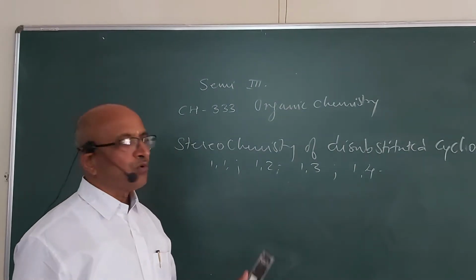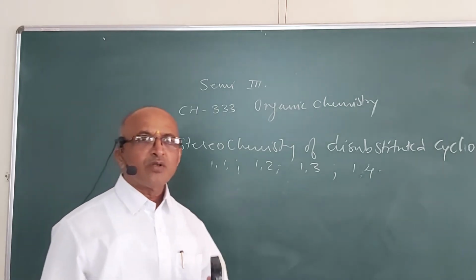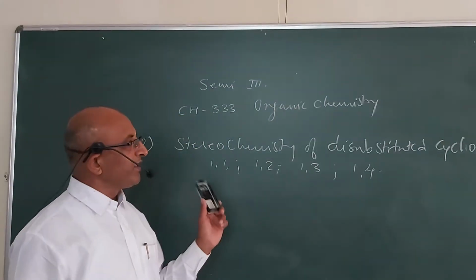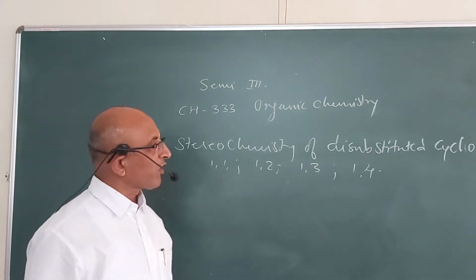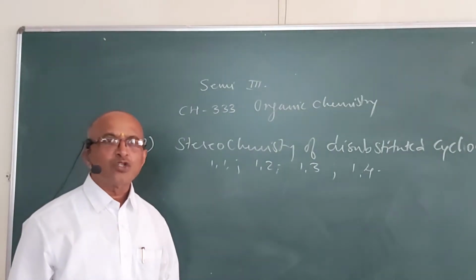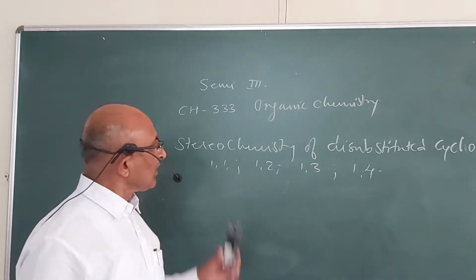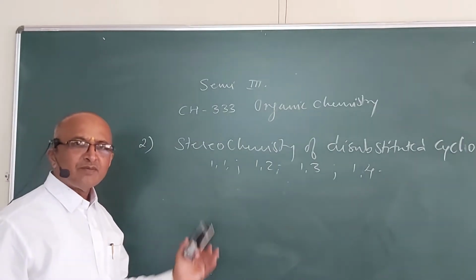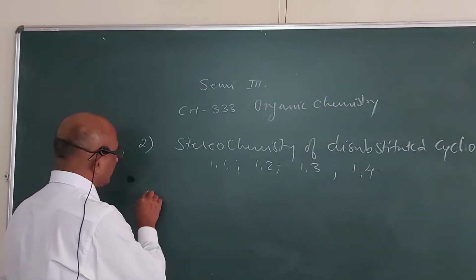And then we are going to compare them, the different types of conformations which will be obtained. In this we are going to deal with the relative stabilities of the different isomers that are obtained, or the relative stability of the different geometrical isomers that are obtained in the disubstituted cyclohexane. So this is the thing, that means the same syllabus is being continued further in the class 3rd, TYBSc.